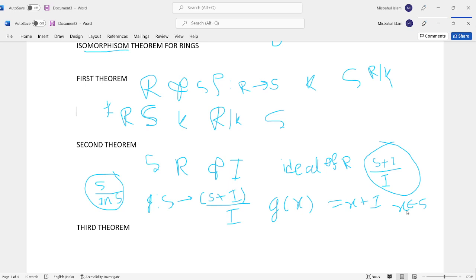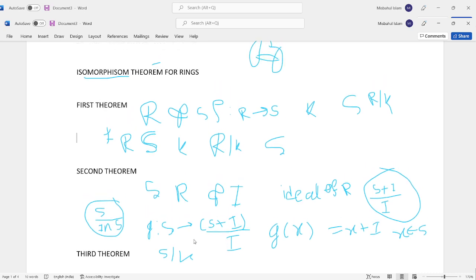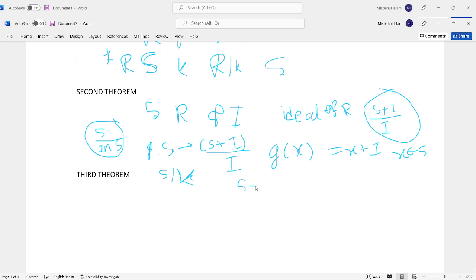If K is the kernel of g, then by the first isomorphism theorem S by K is isomorphic to S plus I by I, since the kernel of g is an ideal of S and K is equal to I intersection S, and hence the theorem follows.